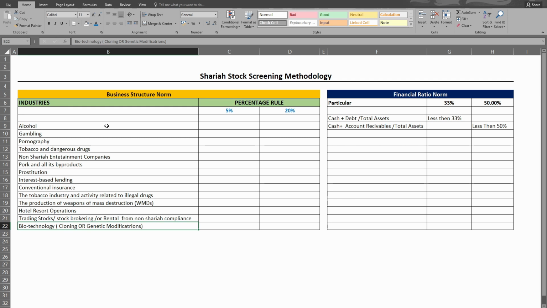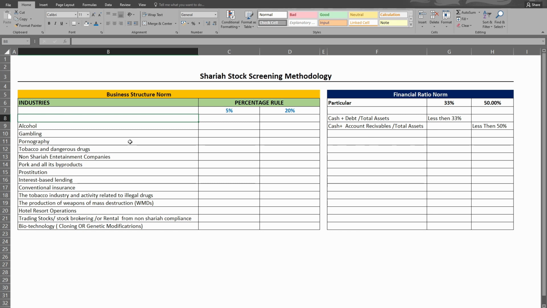So these are the industries in which a Muslim can't buy or invest, and a Muslim can't own these companies. The companies involved in these activities, these are prohibited activities in Islamic law. So Muslims are not allowed to do any business involving these activities. These are the prohibited companies. Apart from these activities, if you know of any other companies which we have not mentioned, please write it down in the comments.